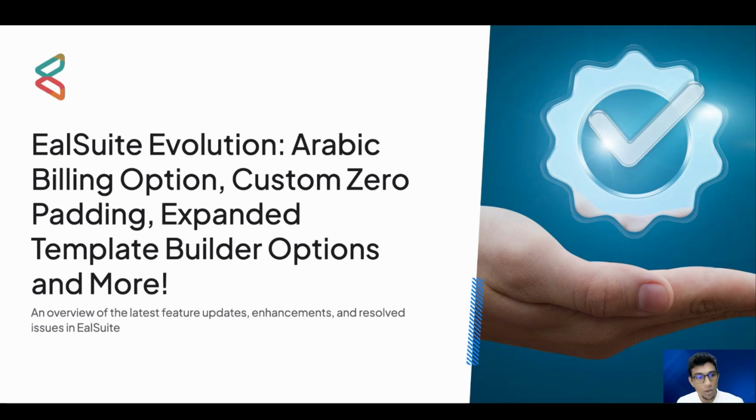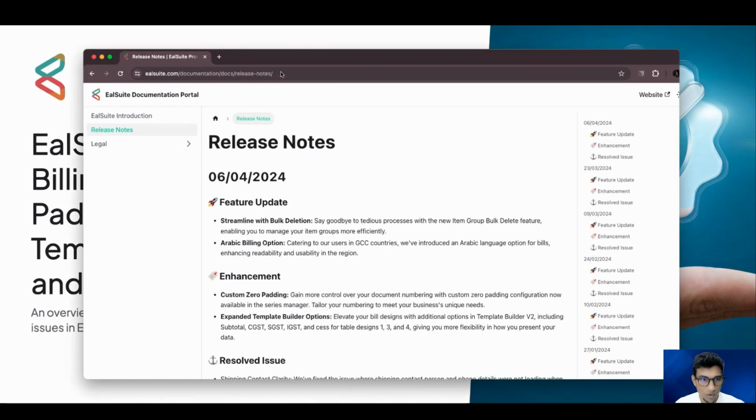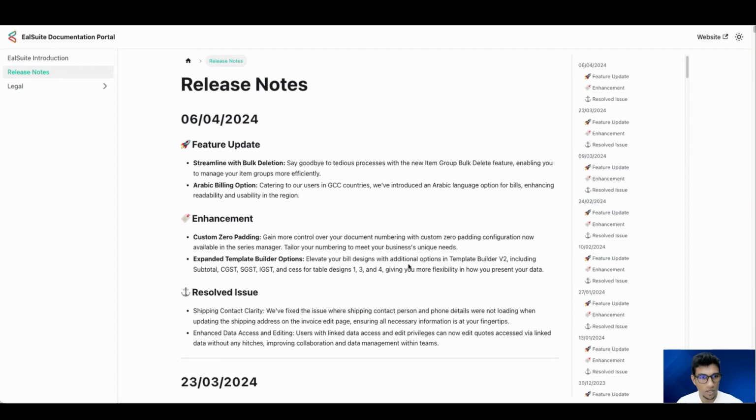So we're back again today to explain about EalSuite's evolution, right? We'll be speaking exclusively about Arabic billing option, custom zero padding, expanded template builder options, and much more. So we have feature updates, enhancements, and resolved issues. As always, we'll get things up and running with the help of our release notes. So let's see what we have up in our bags related to the releases on 6th of this particular month of April 2024.